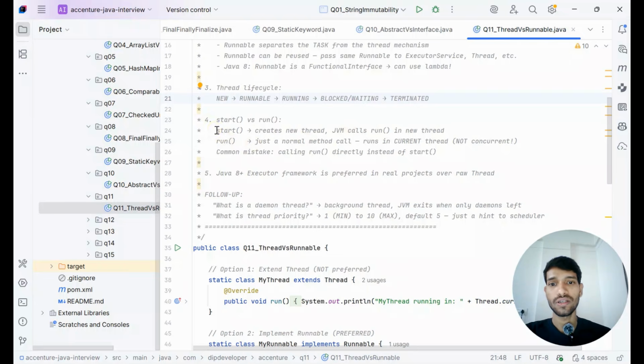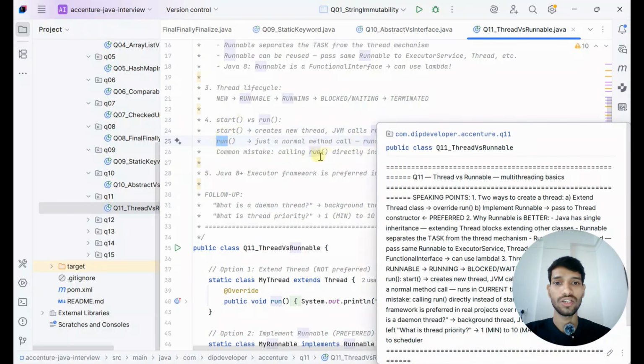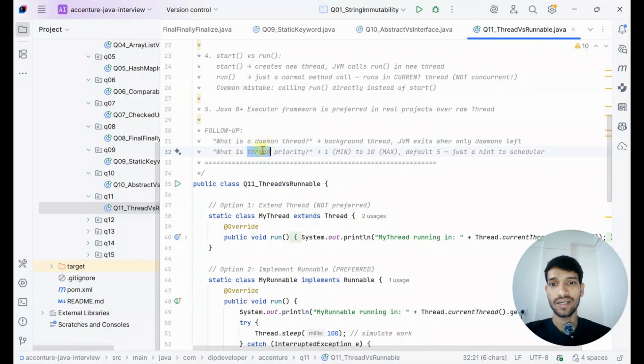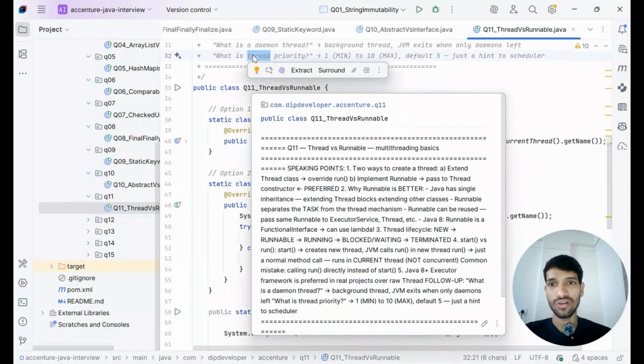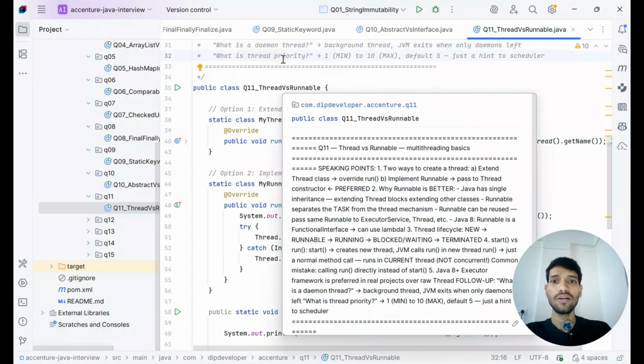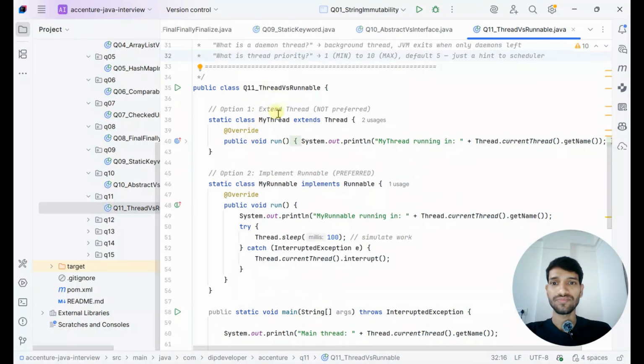So we should always first start the thread, then it will run. Calling run directly instead of start is one of the major mistakes that everyone makes. They can ask counter questions like what is a daemon thread and what is thread priority.